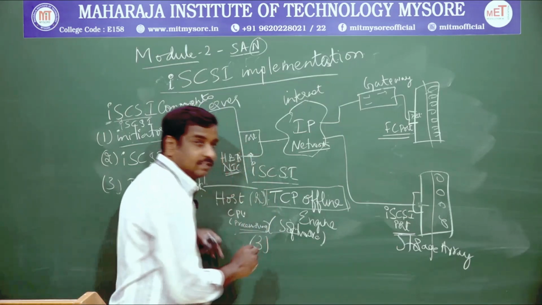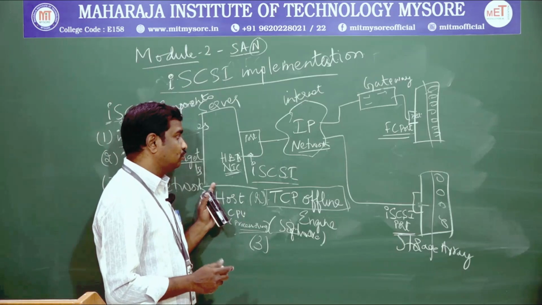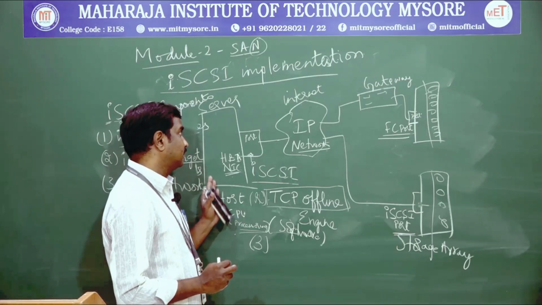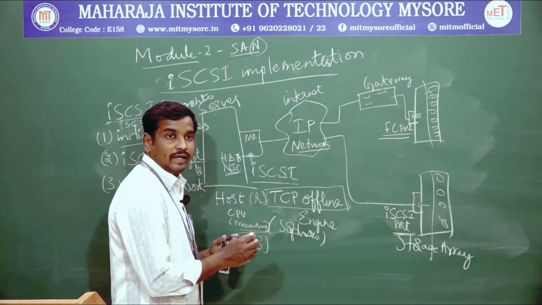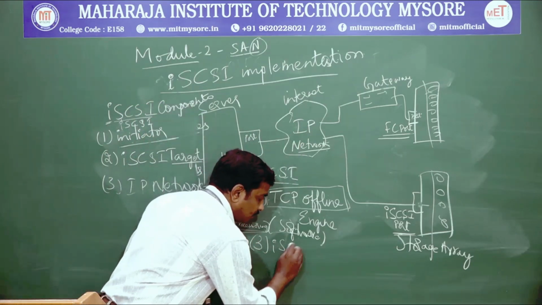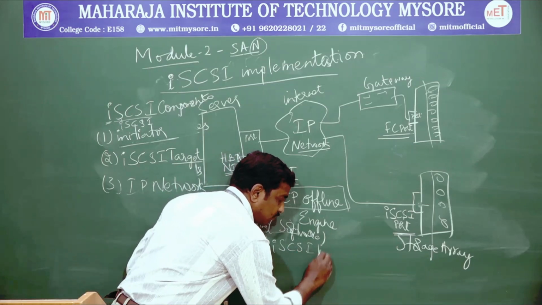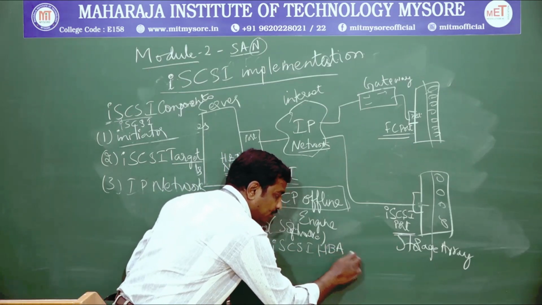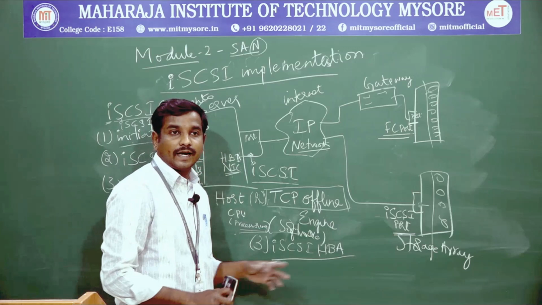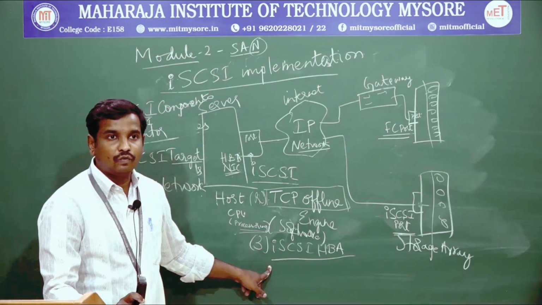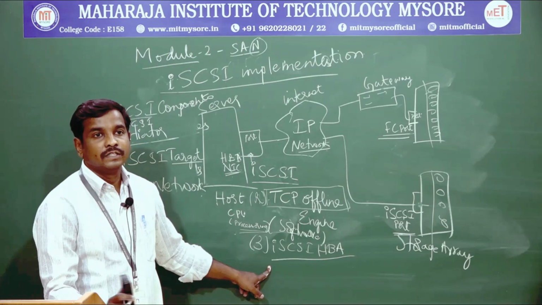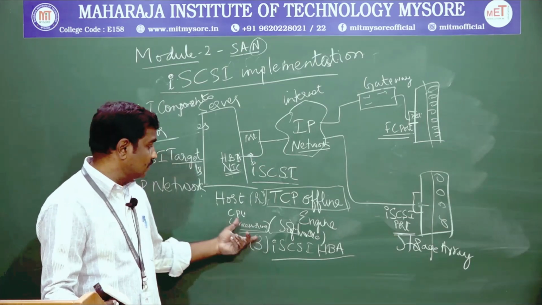The third component we need to have in the host machines to make our connection to the internet protocol is the small computer simple interface host bus adapter. Okay, this has to be made offloaded, offloaded for both the internet protocol as well as the CPU host.